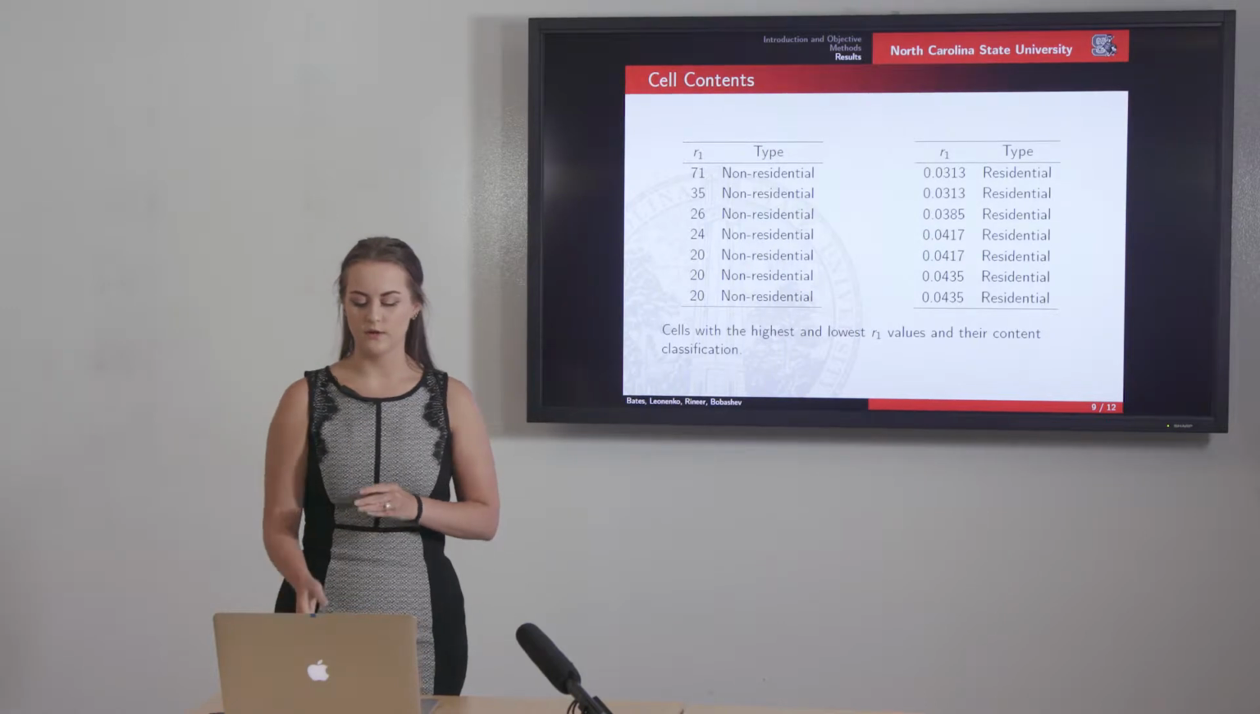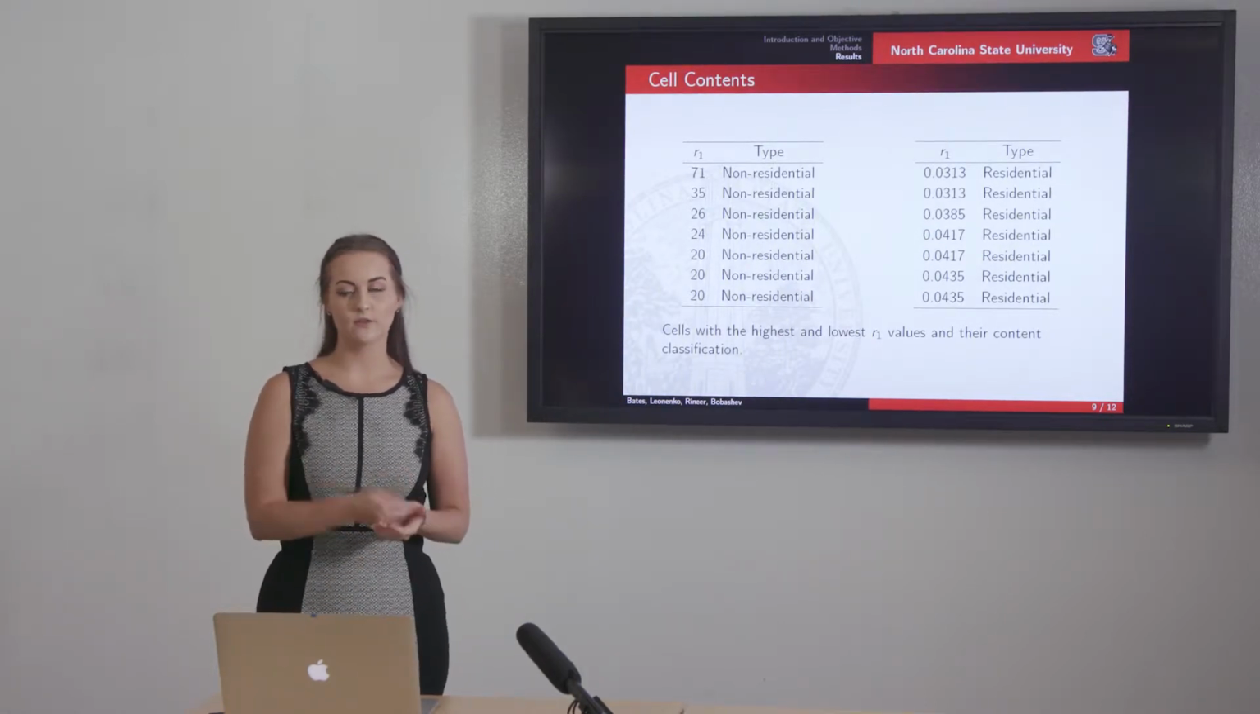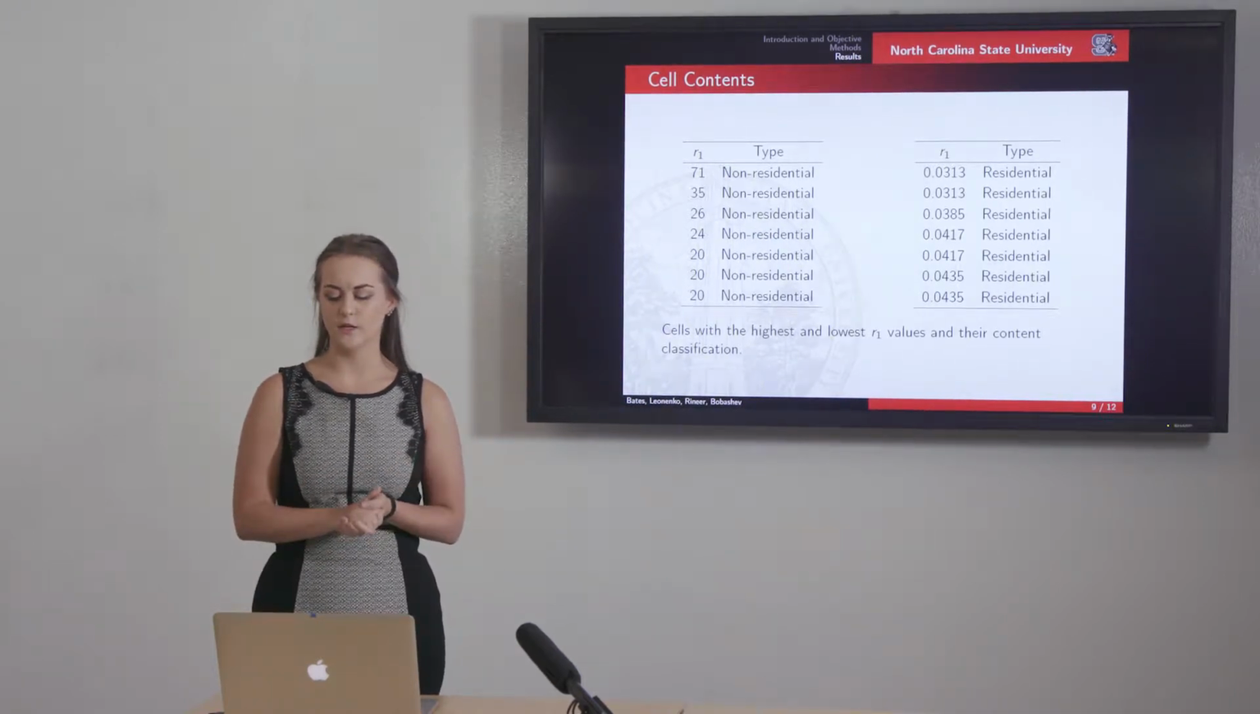And so sure enough, we went through and calculated what was in all of these cells for our highest and lowest valued R1 cells. And in fact, every single one of our highest cells was non-residential, and every single one of our lowest value cells was residential. And this got us thinking, because this supports a hypothesis that people on the forefront in Cincinnati trying to fight this epidemic noticed, and that the behavior accompanying opioid misuse is different from other narcotics.